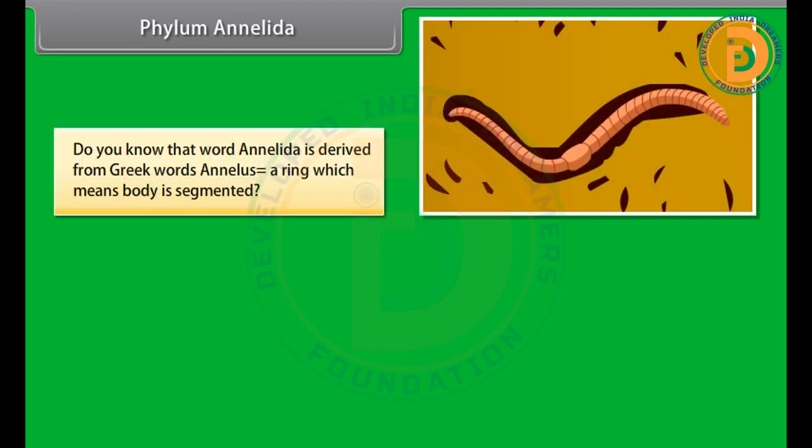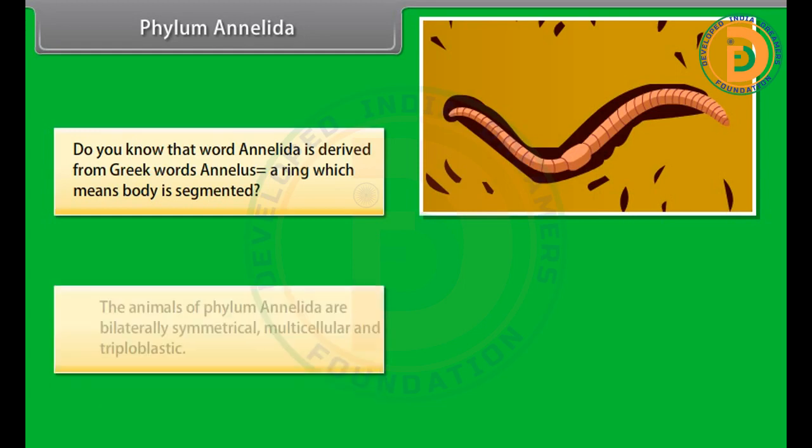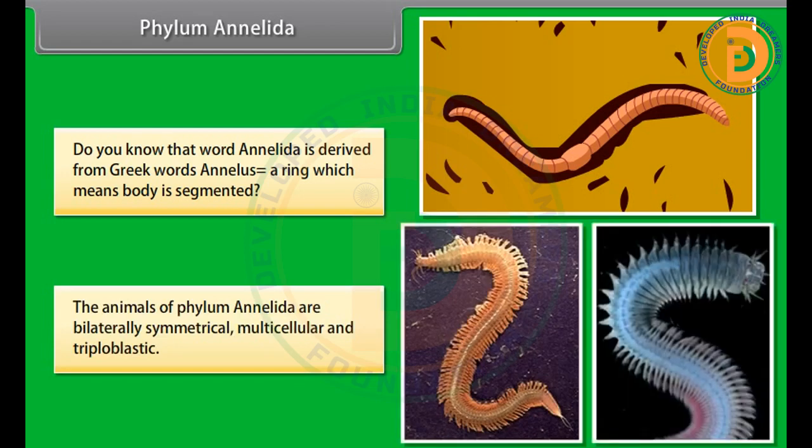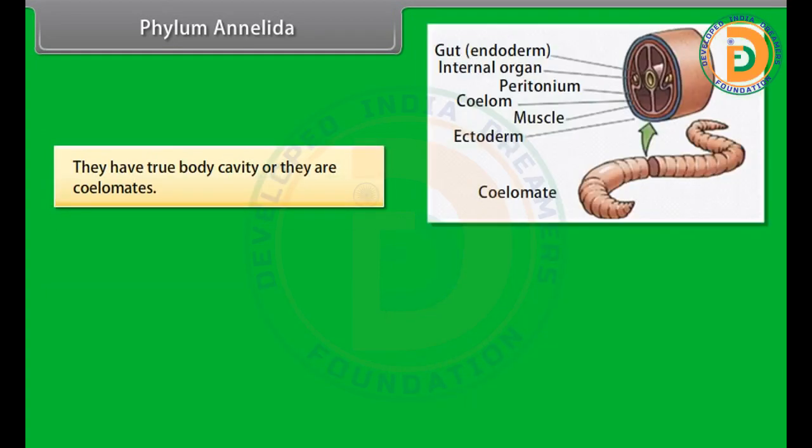Phylum Annelida. Do you know that the word Annelida is derived from Greek word annelus, a ring, which means body is segmented. The animals of phylum Annelida are bilaterally symmetrical, multicellular, and triploblastic. They have a true body cavity, or they are coelomates.